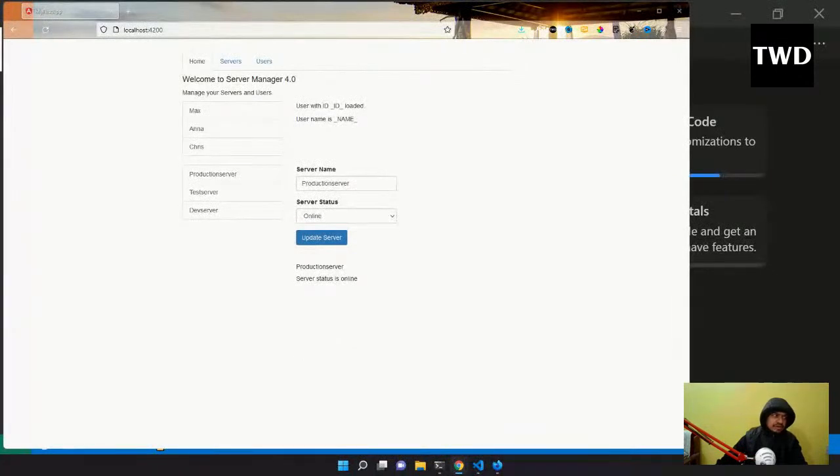So let me share my screen. Again, we have a project which is already there, and today we are going to learn about routing first.